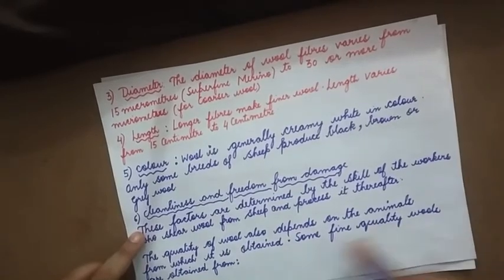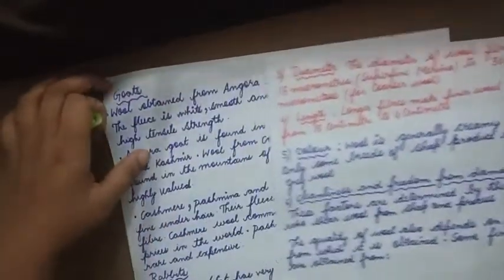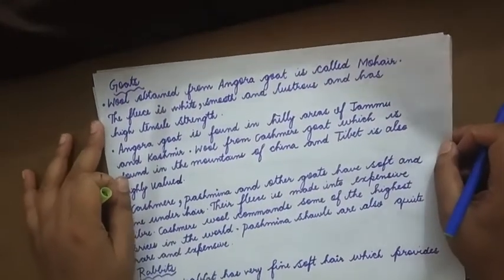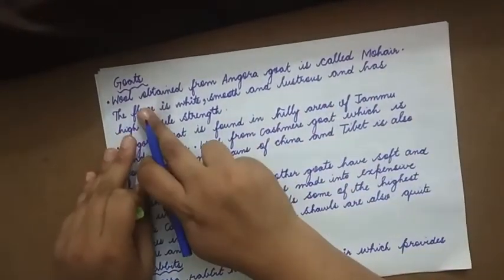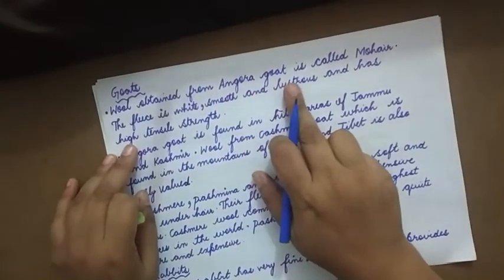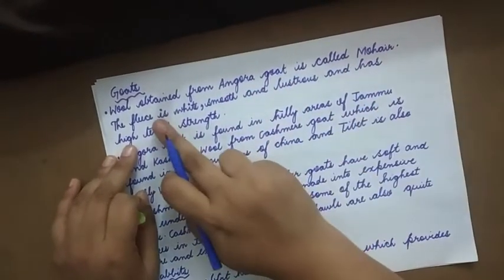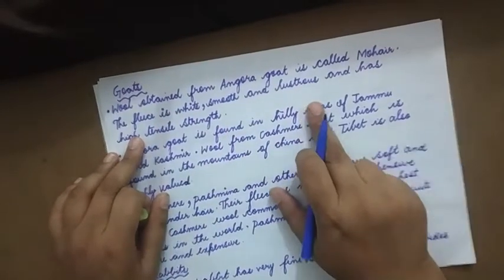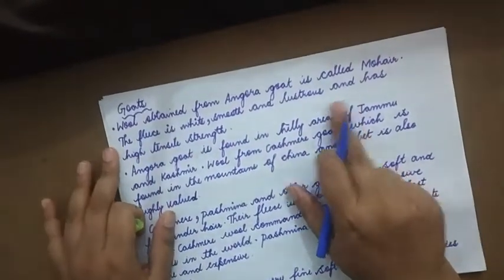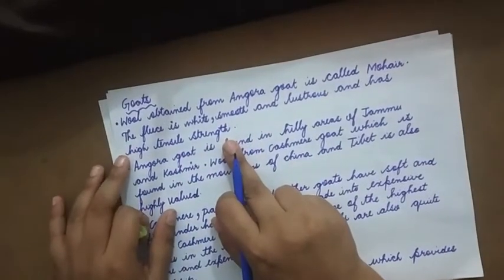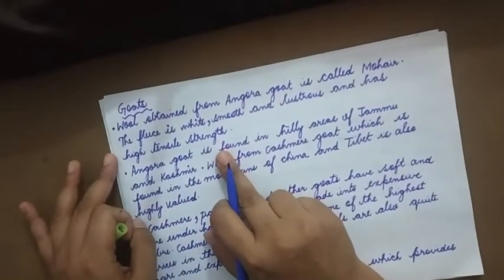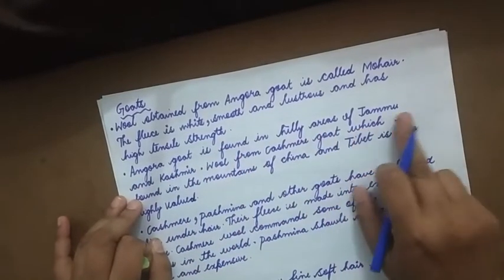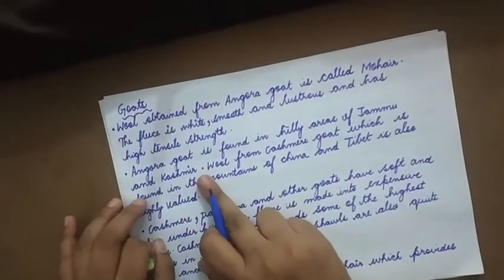Some fine quality wools are obtained from goats. Wool obtained from Angora goat is called mohair. The fleece, or the fur, is white, smooth and lustrous and has high tensile strength. It has got a lot of strength. Angora goats are found in hilly areas of Jammu and Kashmir.